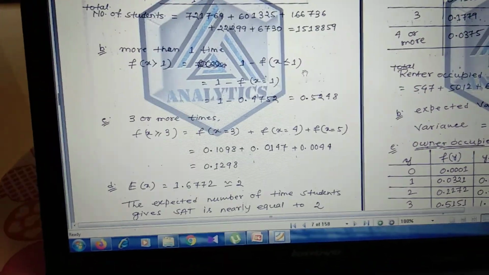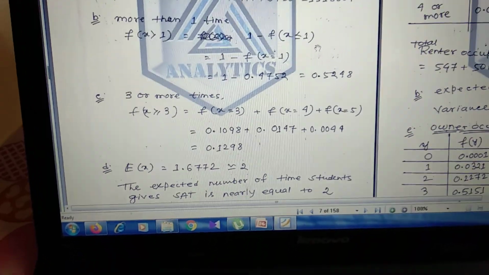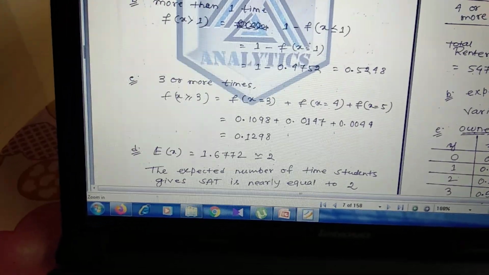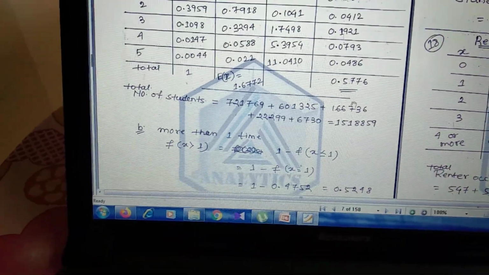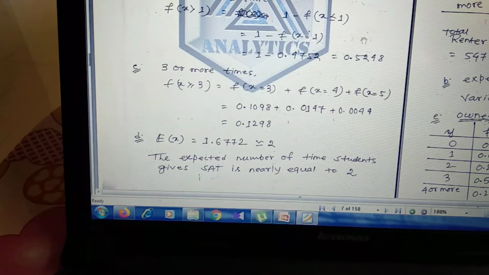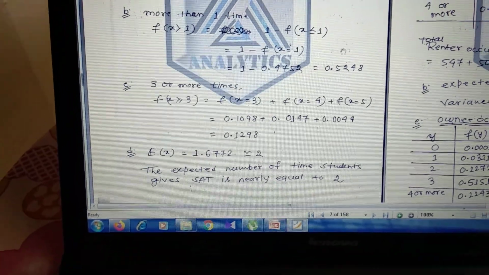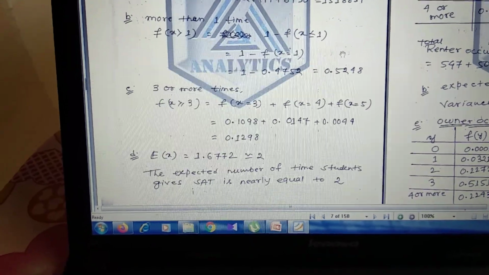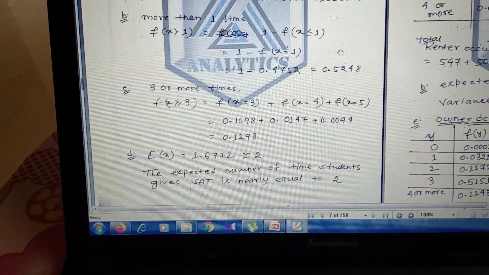In the next question, what is the expected value of the number of times the SAT is taken? The expected value E of x, we have already calculated, is 1.6772. That is nearly equal to 2, because the number of times taking the exam cannot be a decimal value, it should be a whole number. So we'll take the value 2.